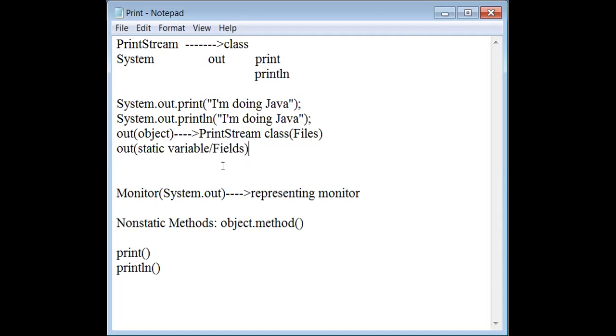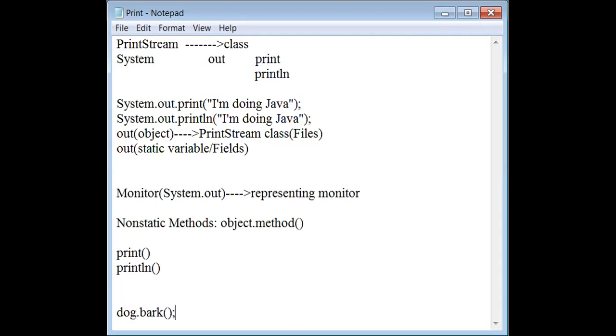Method, object dot. If it is a static method, we don't need an object first; we don't need to create an object. Directly, we can call with the class name dot. Do you remember what we did yesterday? Dog dot bark, I have done, isn't it?